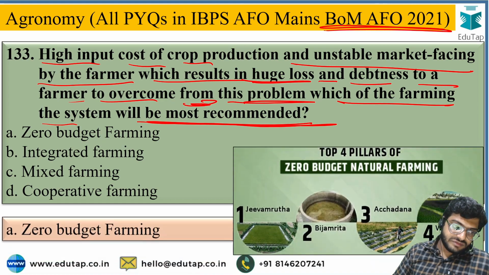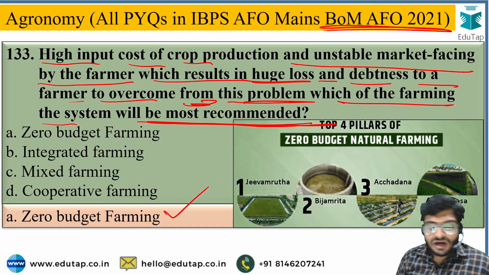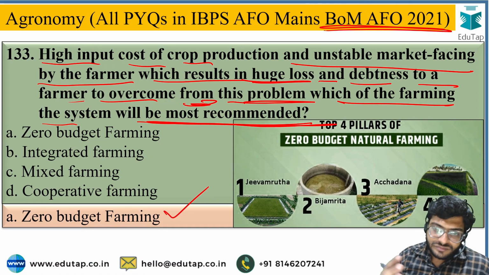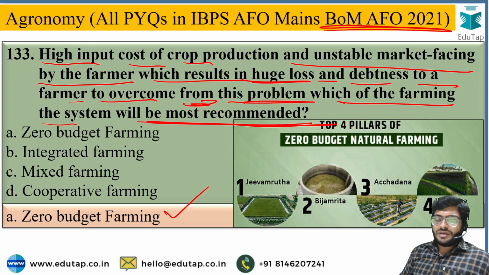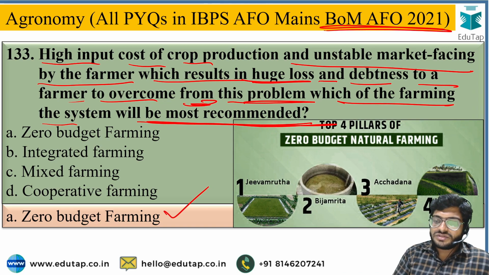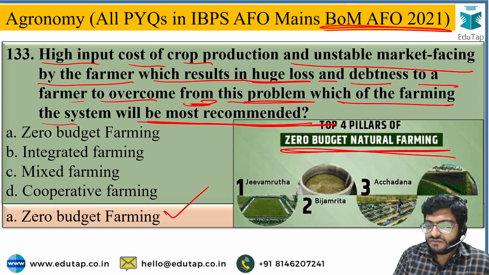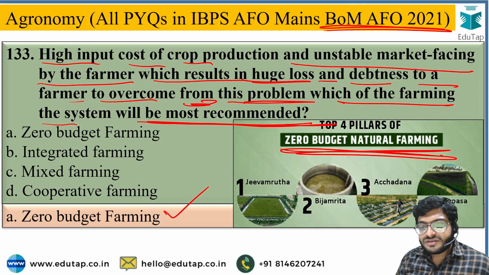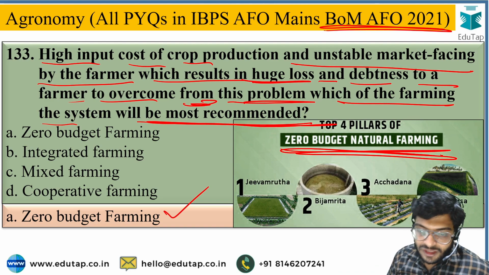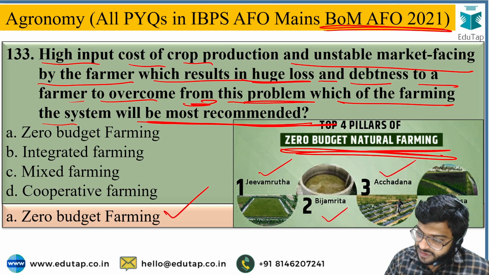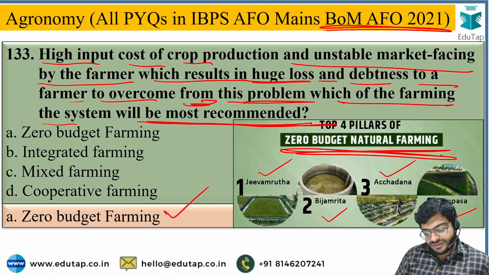So the correct answer for the question is zero budget farming system, recommended to overcome this huge loss and indebtedness, as well as to reduce the cost of cultivation. So, zero budget natural farming. Subhash Palekar recommended this zero budget natural farming and started it in India. It includes components like Jivamrut, Bijamrut, Achhadana and Vapsa.